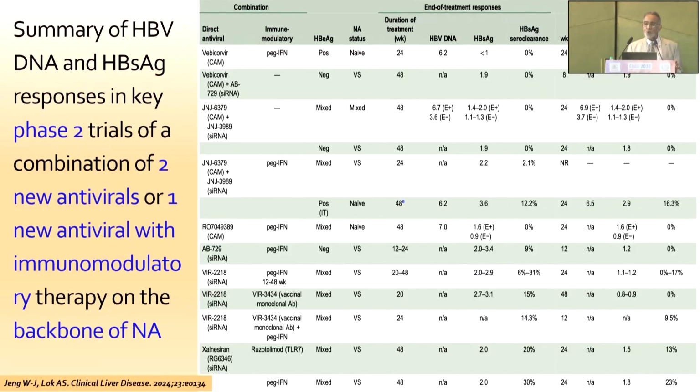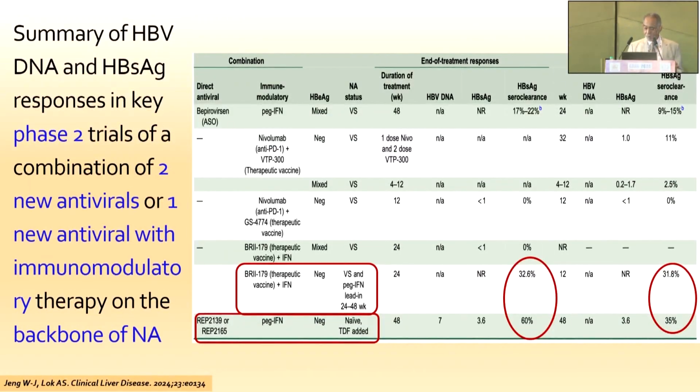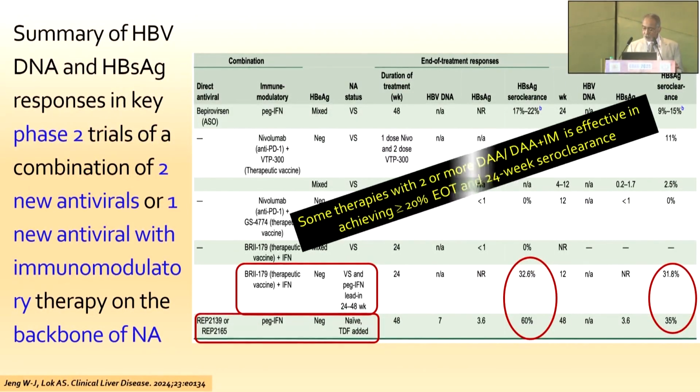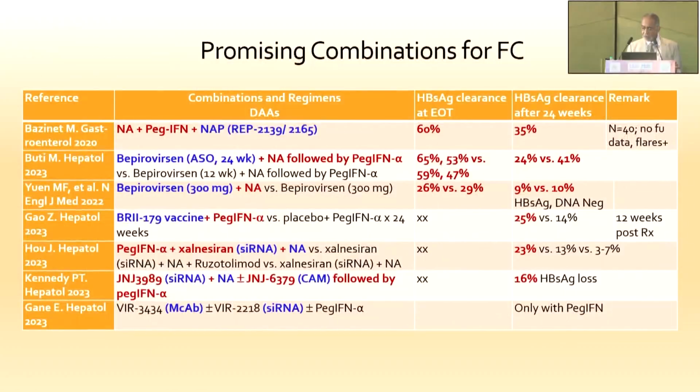However, when we use two of these DAAs together, or a DAA and an immunomodulatory agent together, the surface antigen clearance in some combinations can cross 20% up to 30% at end of treatment, and can reach almost 20% at 24 weeks, as is shown here. So at least these molecules offer advantages, in that the benchmark of more than 20% clearance at end of treatment and 24 weeks can be achieved with some of these combinations.